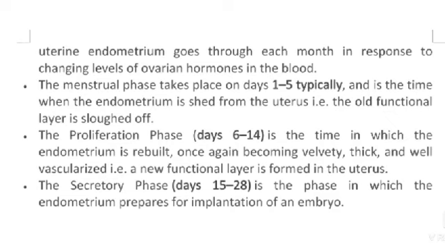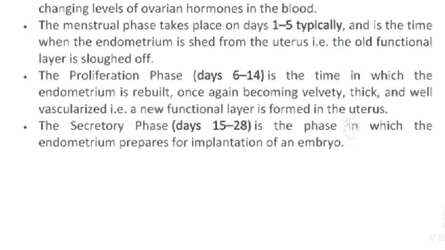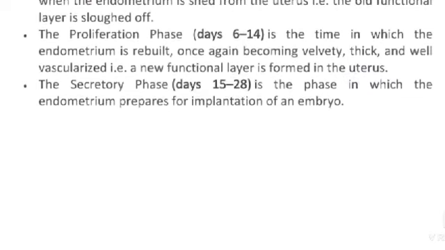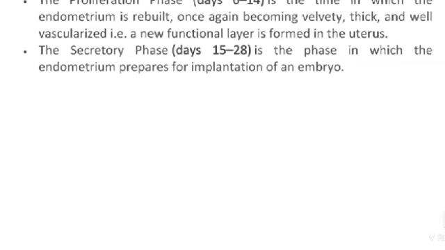The proliferation phase, days 6 to 14, is the time in which the endometrium is rebuilt, once again becoming velvety, thick and well vascularized. A new functional layer is formed in the uterus. The secretory phase, days 15 to 28, is the phase in which the endometrium prepares for implantation of an embryo.